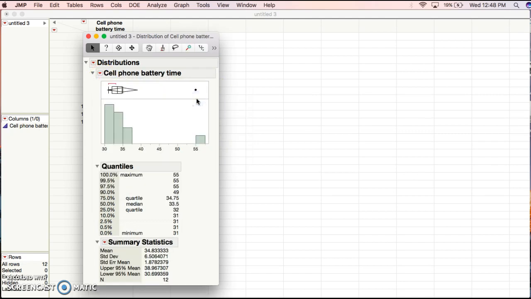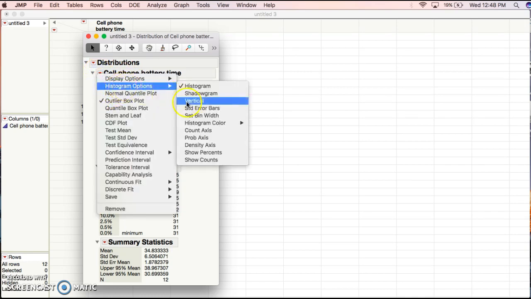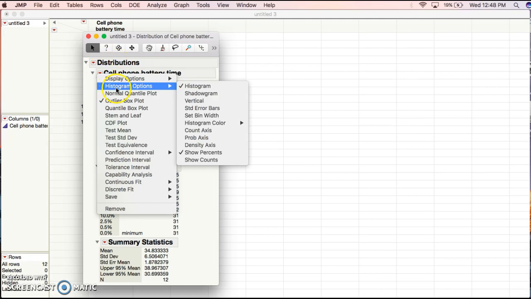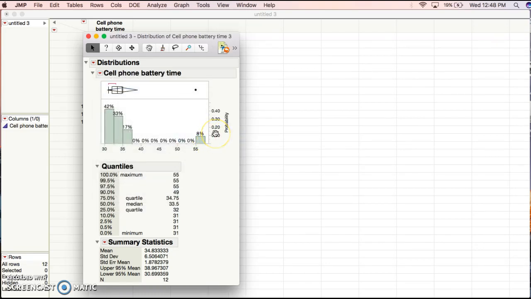First, uncheck vertical, which makes it a lot easier to look at. Then we want to show our percents. Then one last thing in our histogram options is the probability axis.